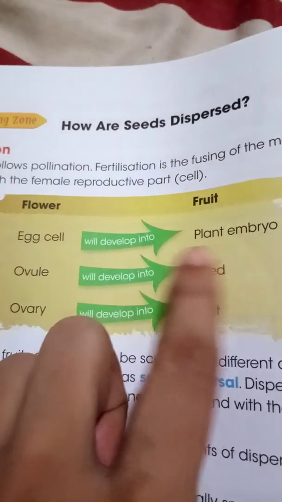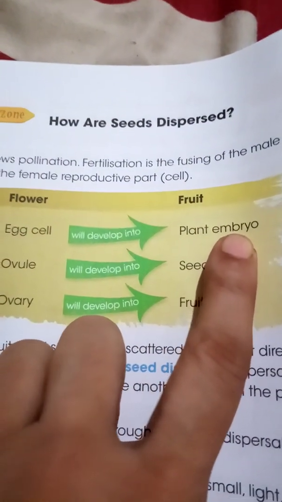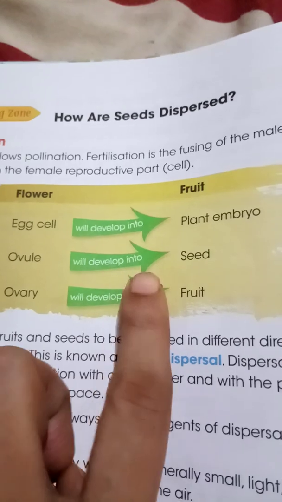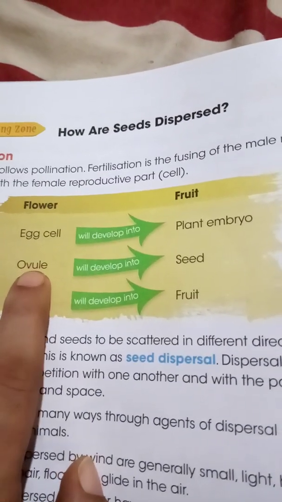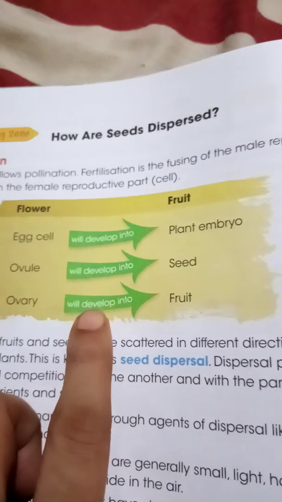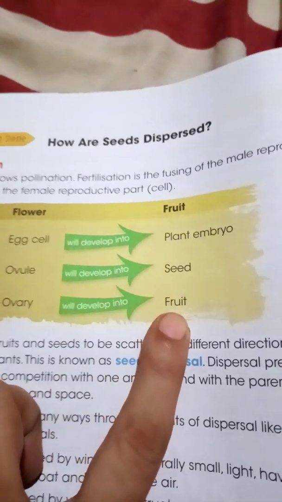I will explain it with the help of this diagram. You can see the egg cell, it will develop into the plant embryo. Remember, that's the baby plant. And you can see the ovules, these are the eggs, and they will develop into the seed. The ovary is the place where the ovules are kept, and it will develop into fruit. So this is the process of fertilization.